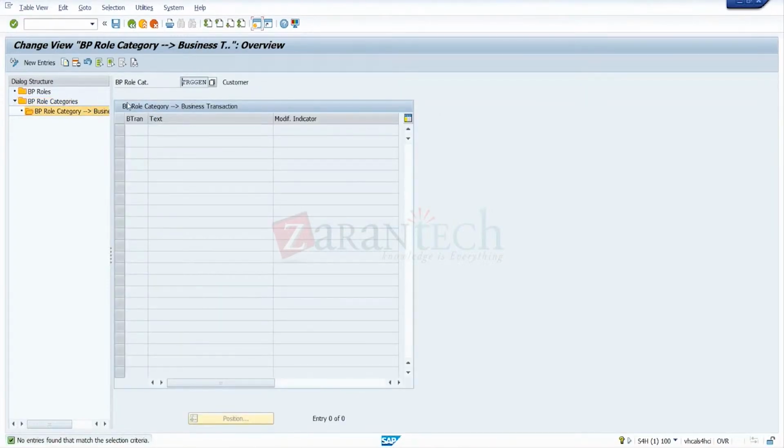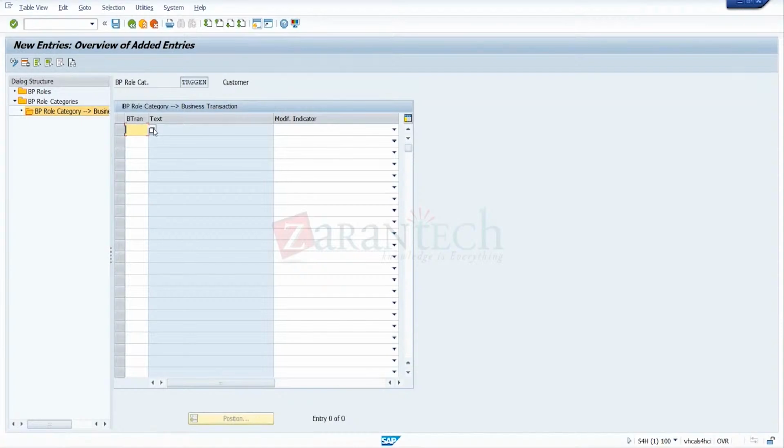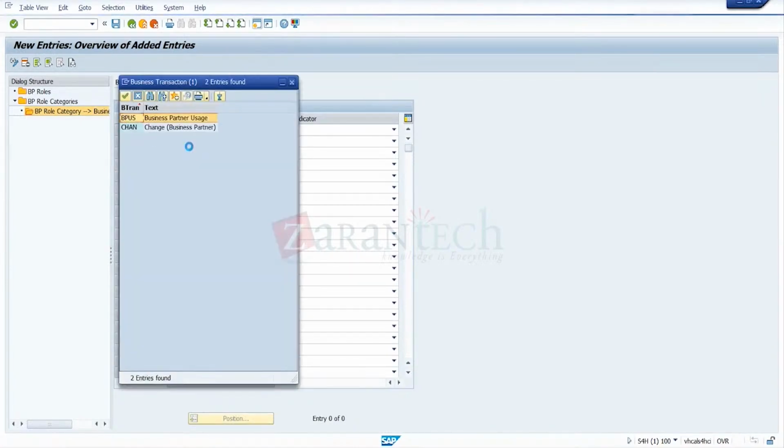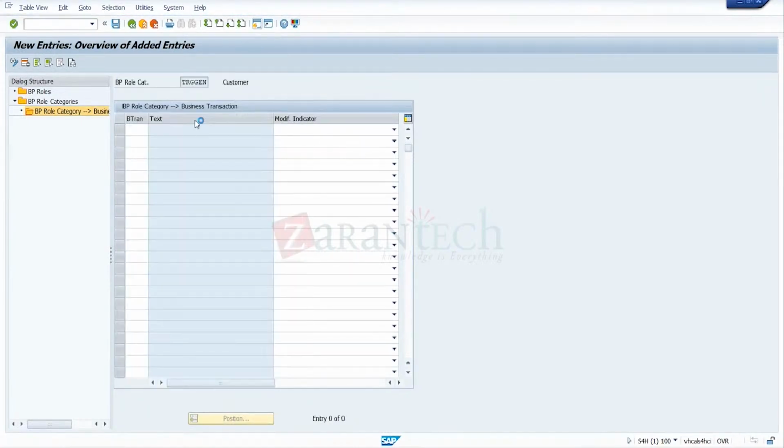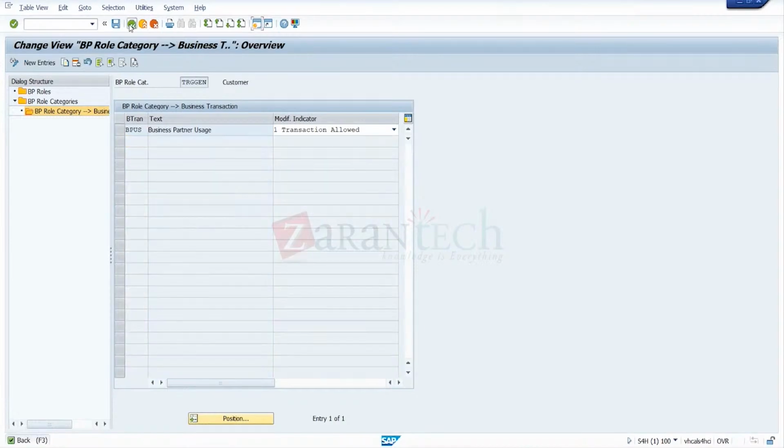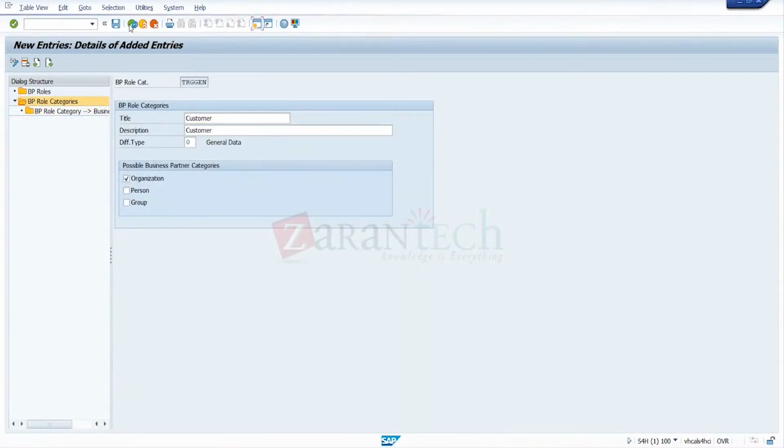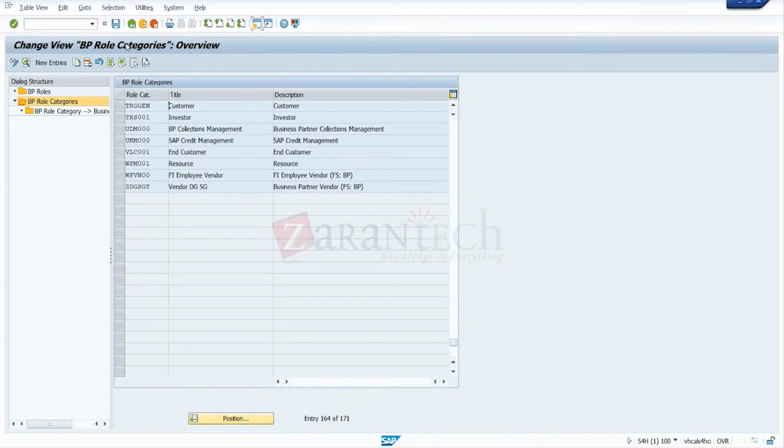In the business transaction here, the transaction type is BUPA in S/4HANA, and for business usage BPS, you can make this a transaction allowed. I think this is not the thing I actually wanted. I am not finding that. One second. So TRGGN.